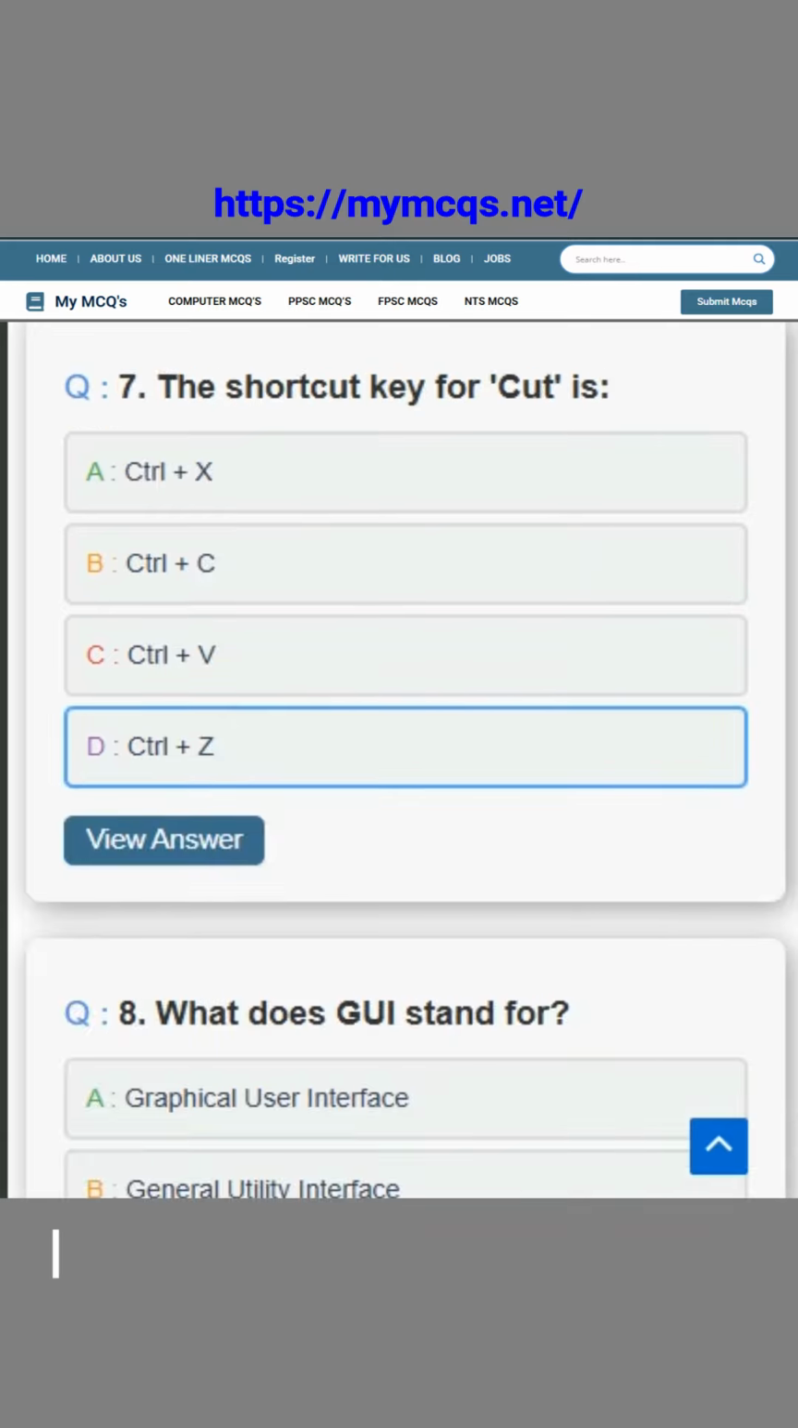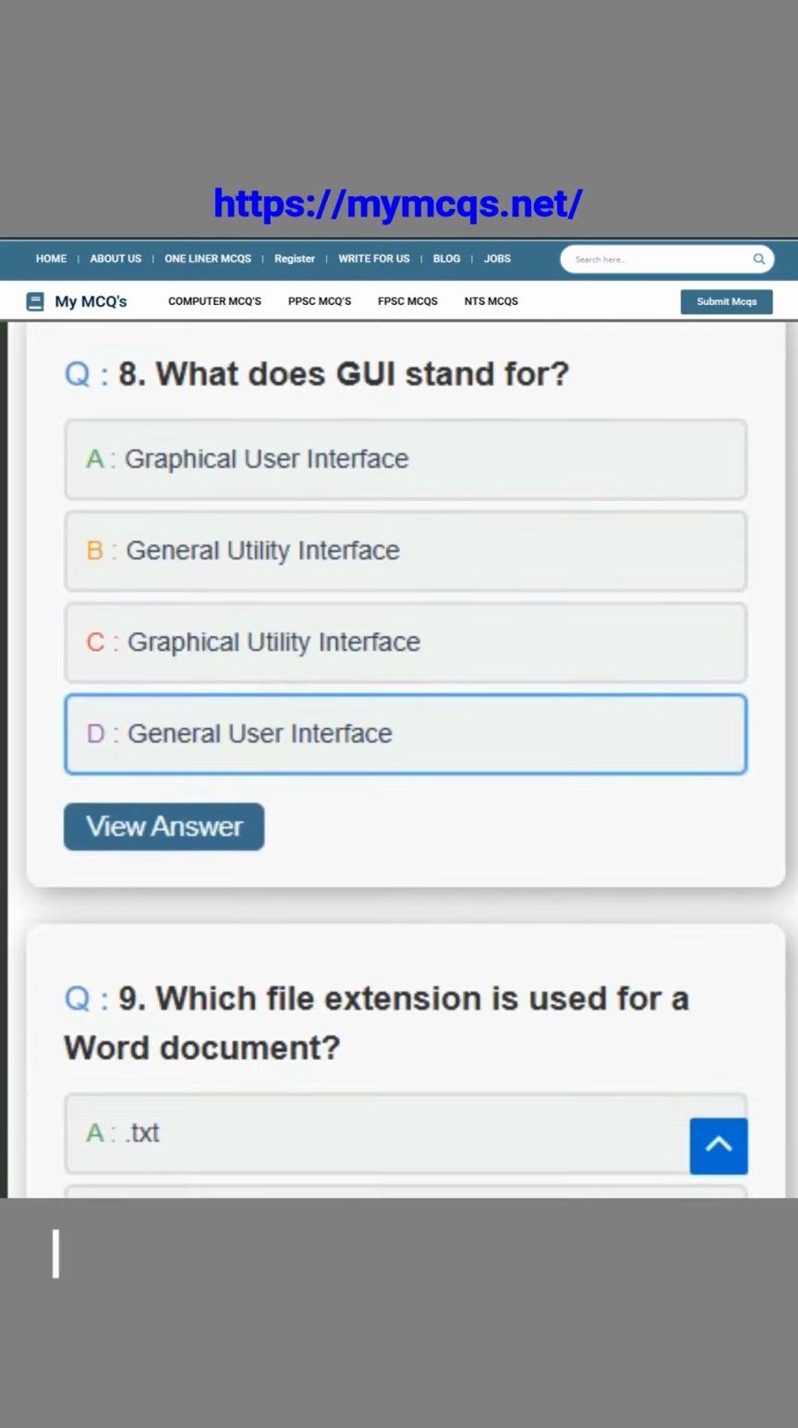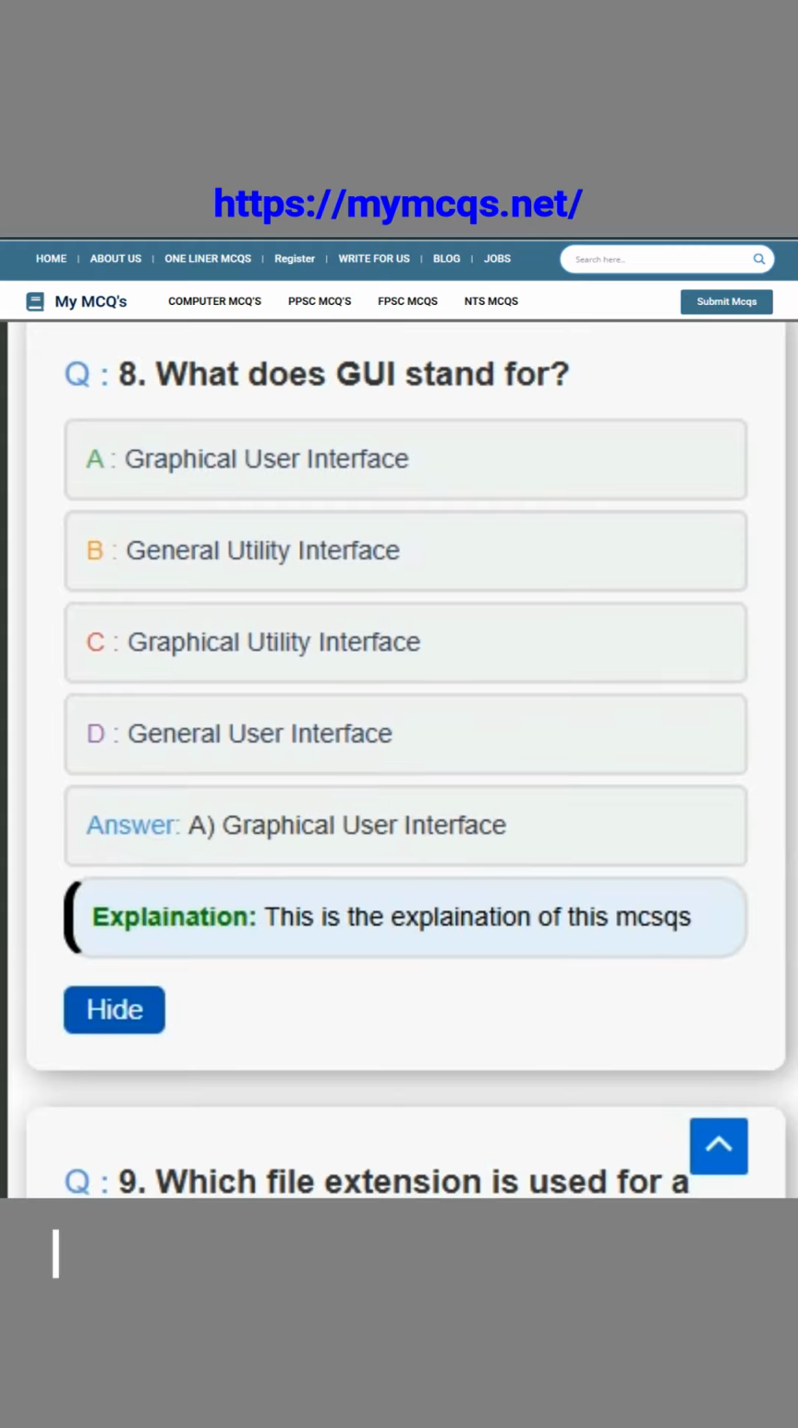Question number 7. The shortcut key for cut is? The correct answer is option A, Control plus X. Question number 8. What does GUI stand for? The correct answer is option A, Graphical User Interface.